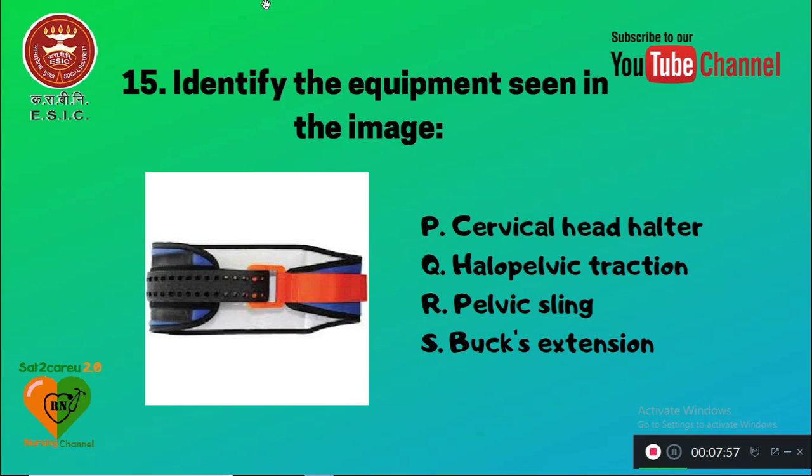A, it is cervical head halter. Q, halo pelvic traction, R is pelvic sling, and S is Buck's extension. The image shown in the picture is option R, pelvic sling.